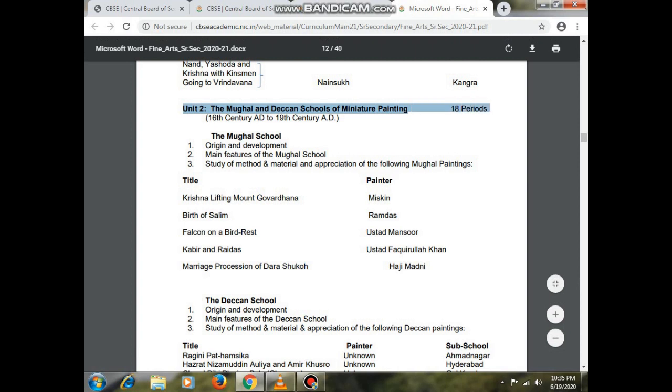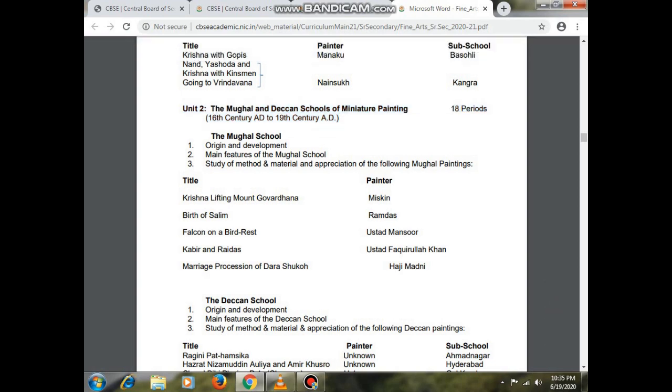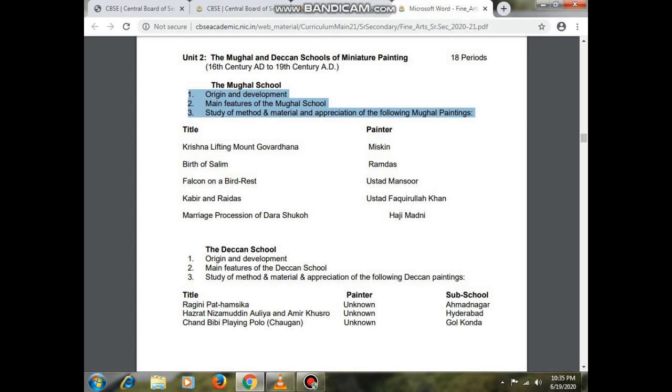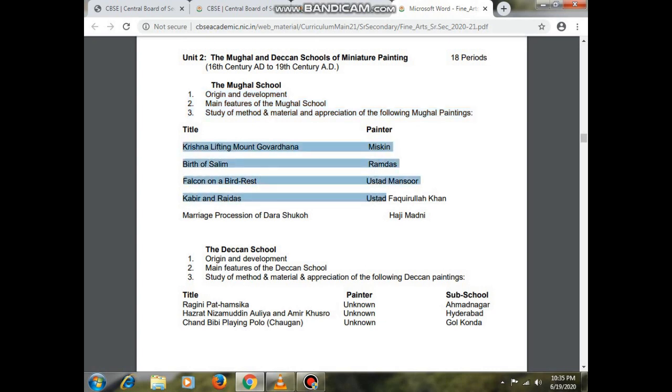It contains 18 periods and it is from the 16th century AD to the 19th century AD. So this Mughal school we will read in terms of origin and development, main features of the Mughal school, and study the method and material and the appreciation of the following Mughal paintings. Now which paintings are there? Look here. Krishna lifting Mount Govardhan, correct?